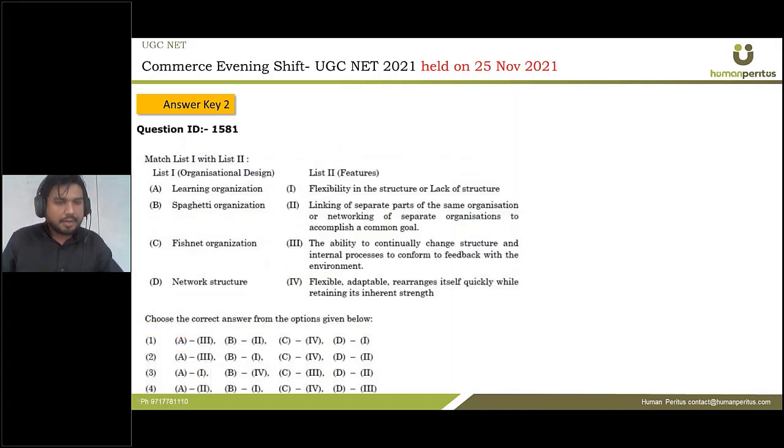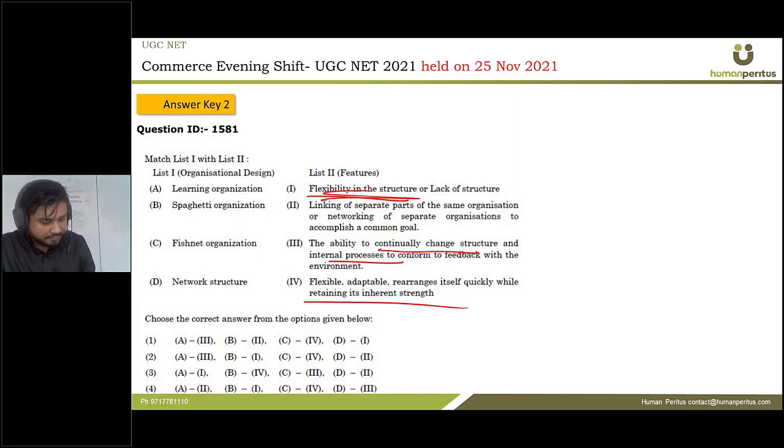Okay, next question is, there is a list one which provides organizational designs. There are 4 types of organizational designs, and there are features. Okay, if you are aware of the exact meaning of these 4 words, then this question is very doable. So what is a learning organization? That can continually change structure and internal processes, okay, with the effect of feedback. A spaghetti organization is one which is flexible in structure, right? So what is a fishnet organization? It is flexible as well as adaptable, rearranging itself quickly while retaining its inherent strength.